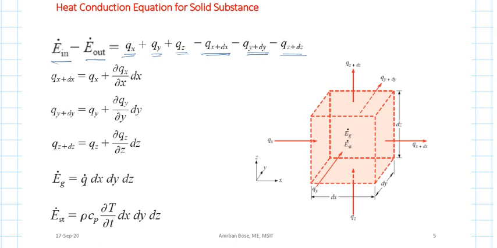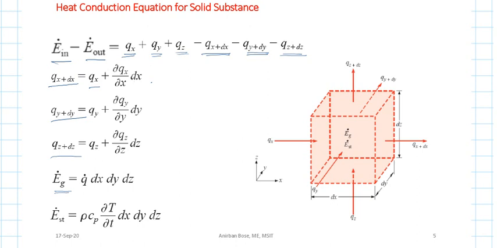As I just told you, qx plus dx equals qx plus del qx by del x into dx, and similarly for qy plus dy and qz plus dz. If you put all these quantities there, things will be simplified for E dot in minus E dot out.